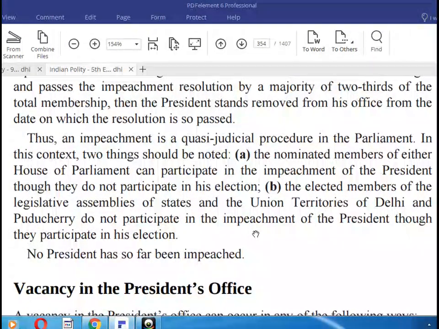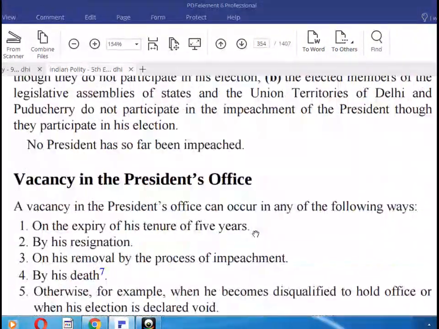The nominated members of either House of Parliament can participate in the impeachment of the President, though they do not participate in his election. The elected members of the legislative assemblies of states and the Union Territories of Delhi and Puducherry do not participate in the impeachment of the President, though they participate in his election.